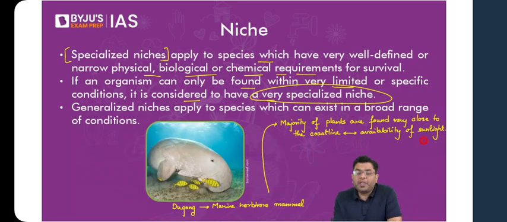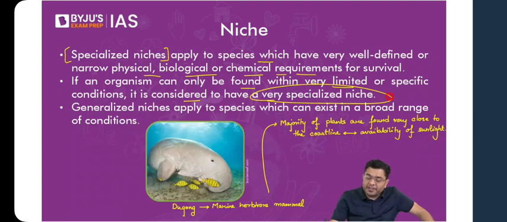Now, let's suppose in the coastal area you have some kind of construction going on, some amount of tourism activity, or encroachment is happening. In any of these events, the coastal plants will be damaged significantly, always. So the dugongs will suffer significantly. You will find that the species which have a very specialized niche are consistently under threat for their existence, for their survivability. Whereas those species which have a more generalistic niche, where they can exist in multiple different conditions and scenarios, are able to thrive in different conditions as well.